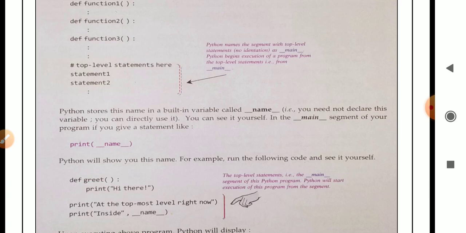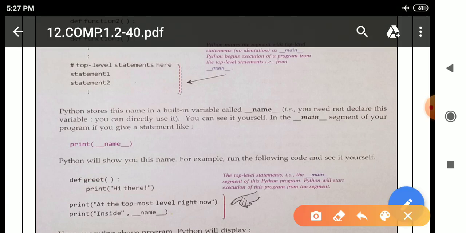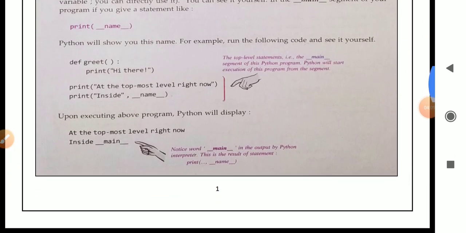So you can see it yourself in the __main__ segment of your program. If we are writing a statement like this, means print in parentheses, we are writing __name__, we will get __main__. Why? Because __name__ is a built-in variable, and inside this variable the name __main__ is present. Python will show this name. For example, run the following code and see it yourself.